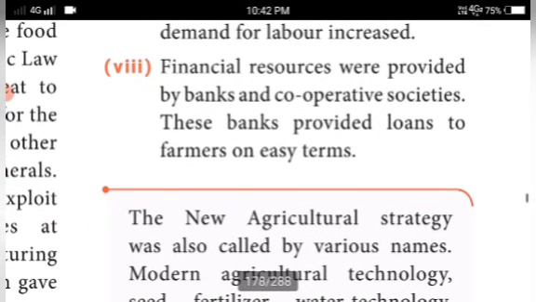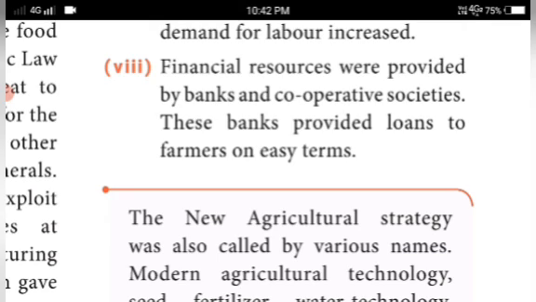Financial resources were provided by banks and cooperative societies to the agriculturists. These banks provided loans to the farmers on easy terms, so they can easily repay the loan amount. The cooperative banks and societies were started by the government to provide loans to the farmers. So these are the achievements of the Green Revolution.